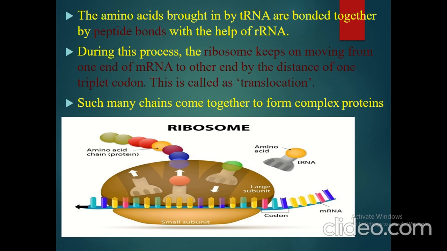This is called as translocation. तो राइबोसोम हमेशा one end से next end तक move होता है by the space of one triplet codon. And this process will continue till the ribosome reaches the end of the mRNA.